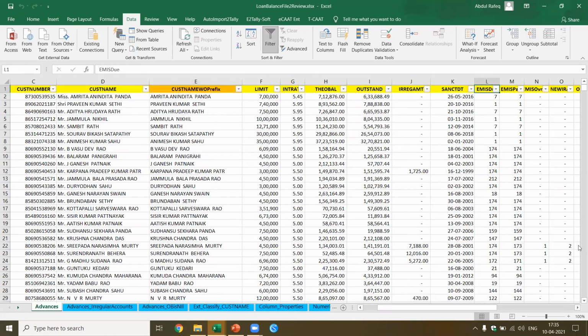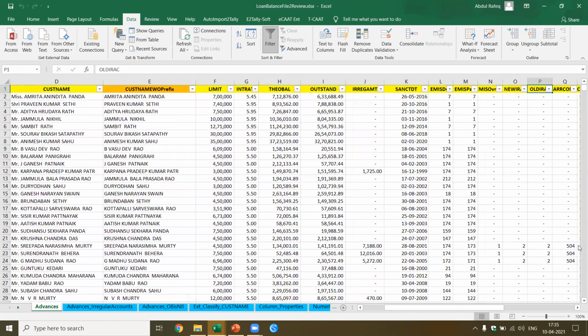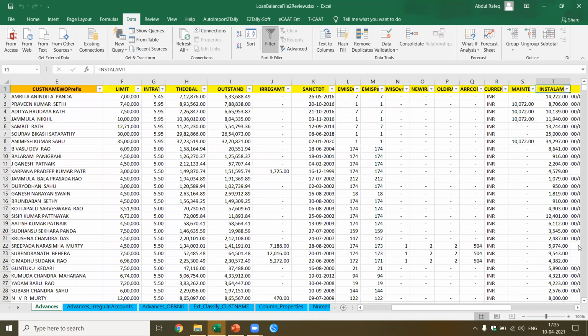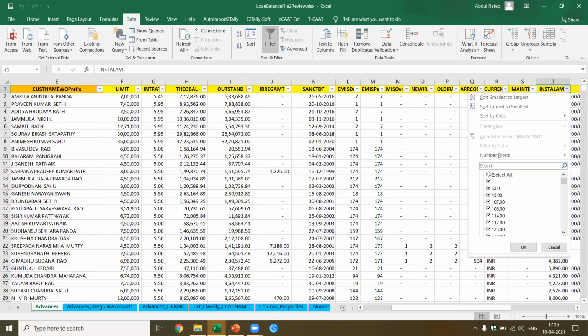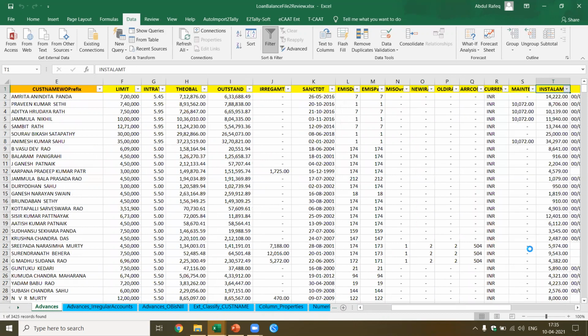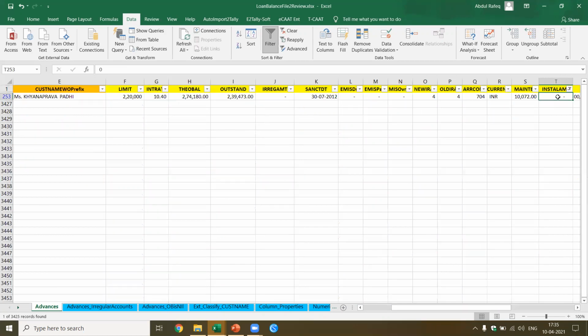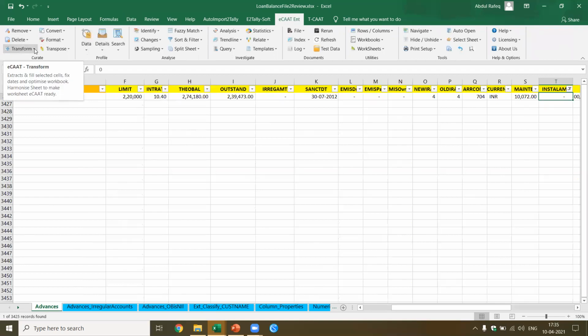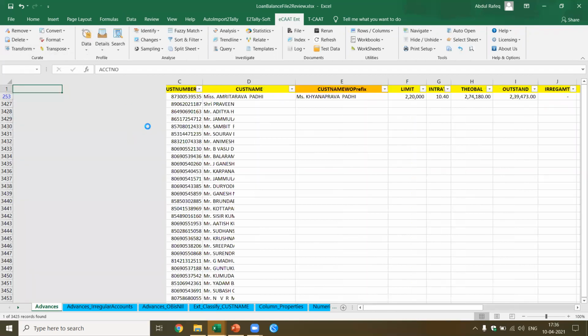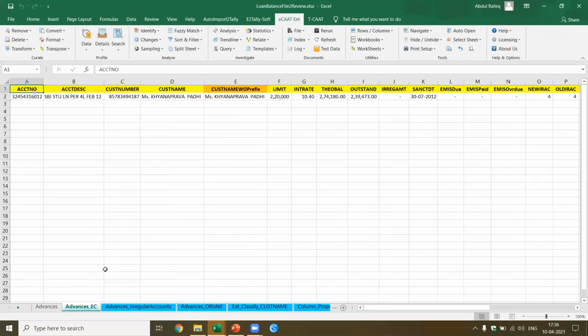Advances. Where is my installment? Yeah, we got the installment here. Now I just want to know which is the account where it is not marked. Got one account. This is not marked as installment. Why is it not marked as installment? We are not sure. So what do you do? Simple. What did I tell you? Go to eCAT Enterprise, transform visible cells, and copy this, because this you're going to review. You're going to discuss with the manager why installment is 0, why no installment is marked for this.